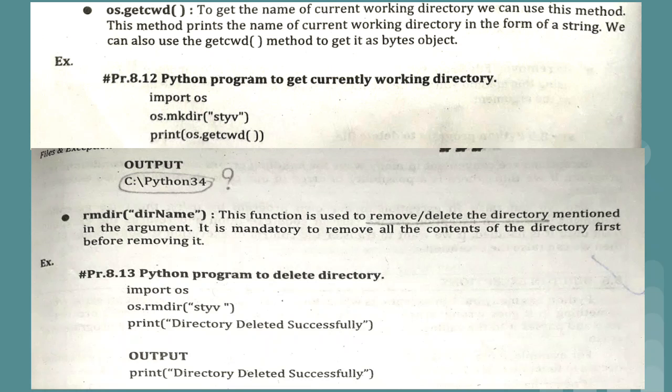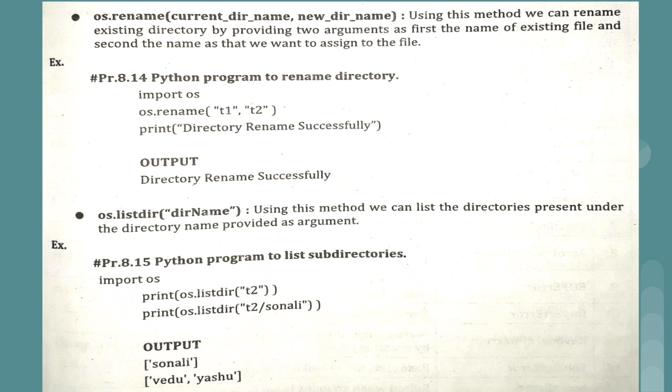So this is the next method which we have used. First we used mkdir to create, then we saw change directory, then getcwd, rmdir. Now rename we have already used in the last lecture, that is, if you want to change the name of a text file as well as rename a folder, we can use the same method. In the last lecture we used the rename method just to rename a text file, and now in this case we have not used an extension like .txt.